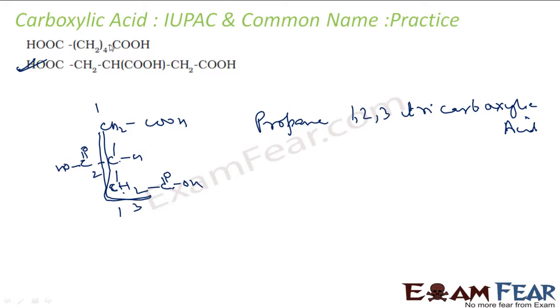Please note there is a difference here and here. In this case, we took 4 carbon and plus 5 and 6 in 1, so we say hexanedioic acid. But in this case, I'm taking this chain only, and these 3 I'm saying 1, 2, 3 tricarboxylic acid. Right? This is my IUPAC name. And fortunately, there is no common name for this. Such a complex compound.